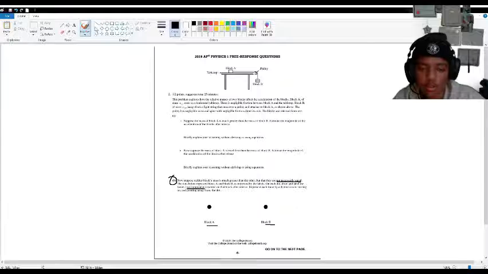So, of course, what I've been saying for the past 13, 14 minutes, block B has mg, and so does block A. Every single object which has a mass has a weight. That weight is equal to mg on Earth.